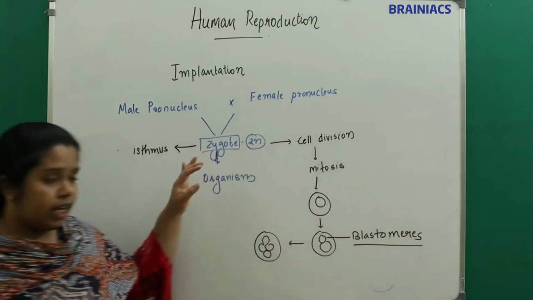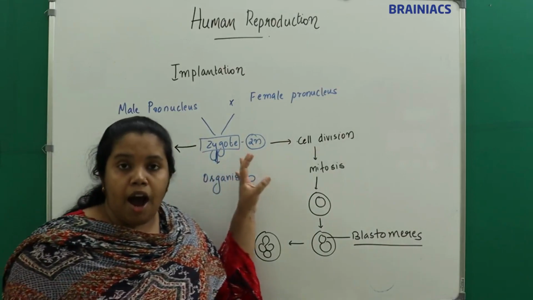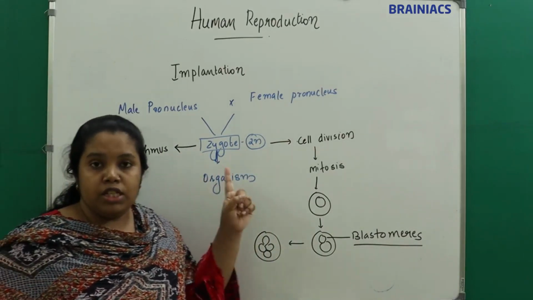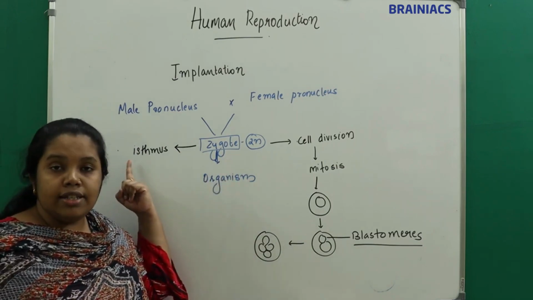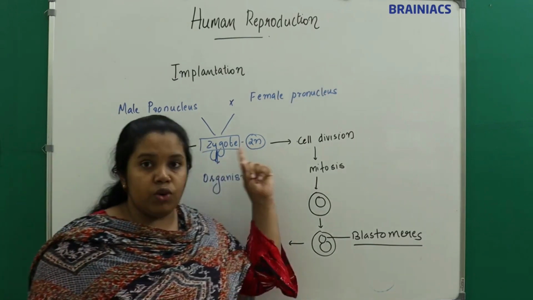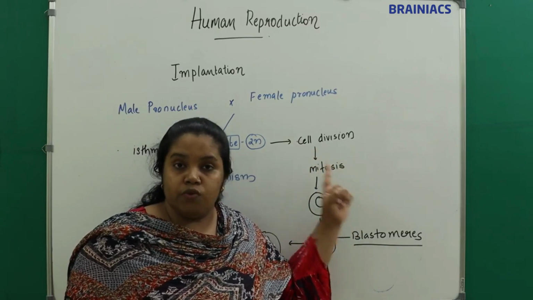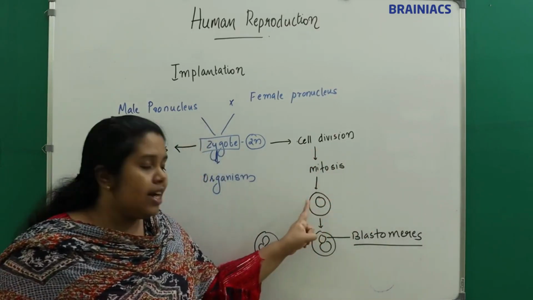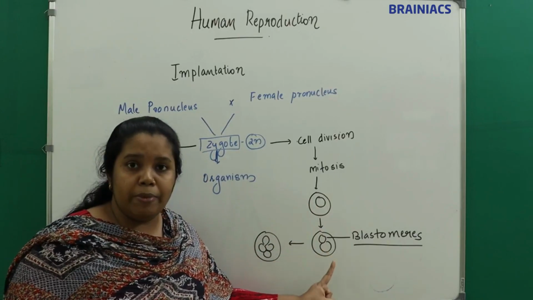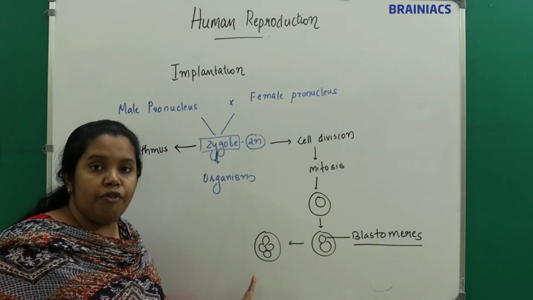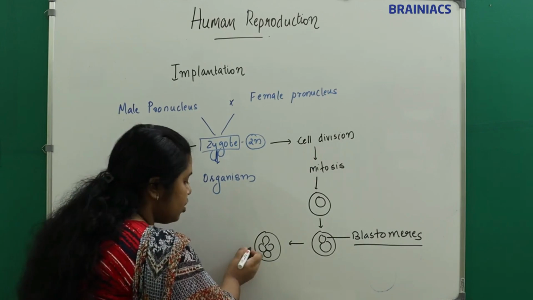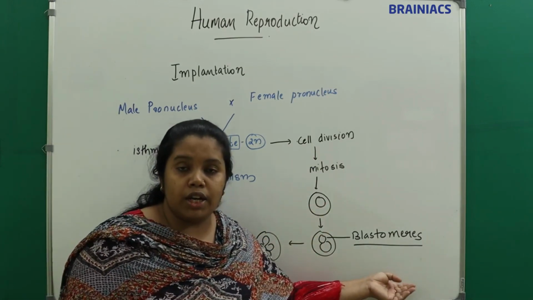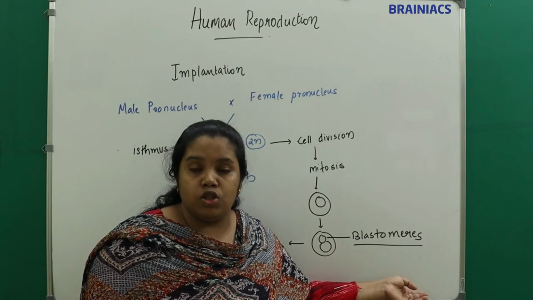So the zygote which formed after fertilization will undergo two processes at the same time. First, it will move towards the isthmus of the fallopian tube, and second, it will undergo cell division. Which type? Mitotic cell division. The single-celled zygote will form a double cell, and from double cell it will form four-celled. The cell division continues, and the daughter cells formed by cell division are called blastomeres.